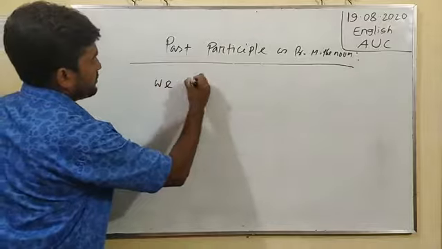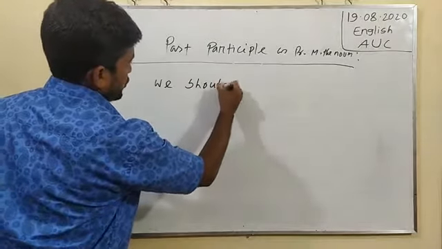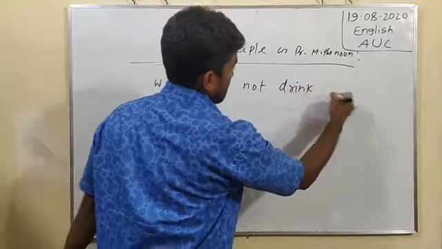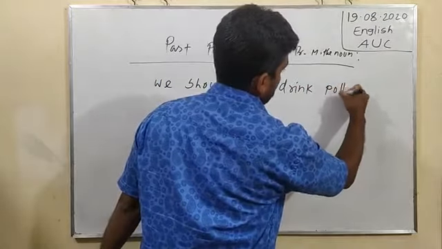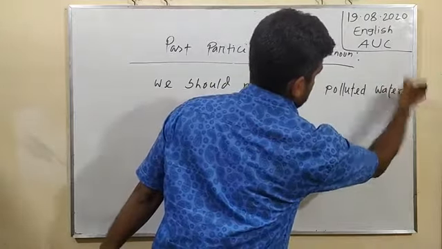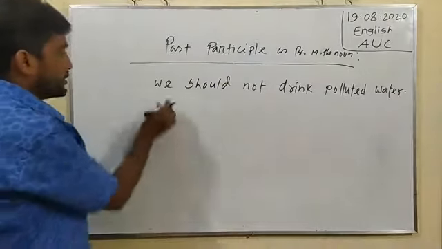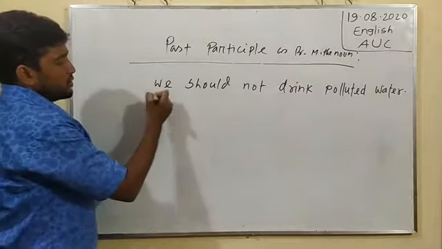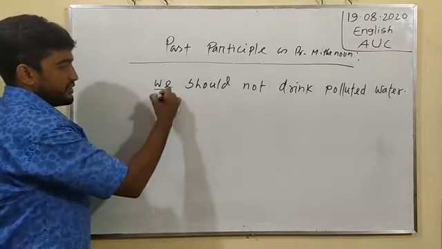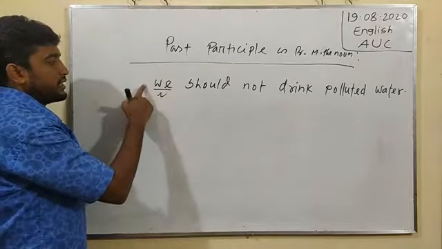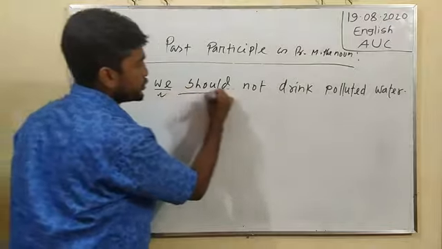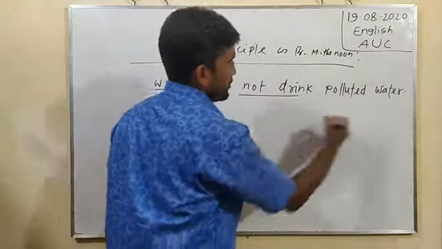We should not drink polluted water. Here we find a complete sentence. It has been given at the beginning of the sentence: subject, we should not drink water.